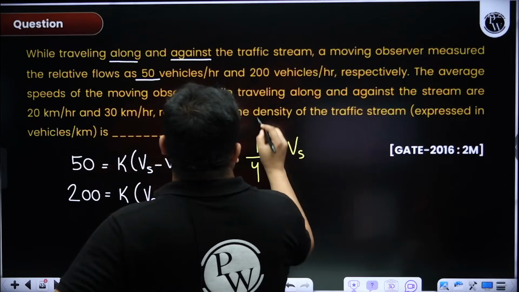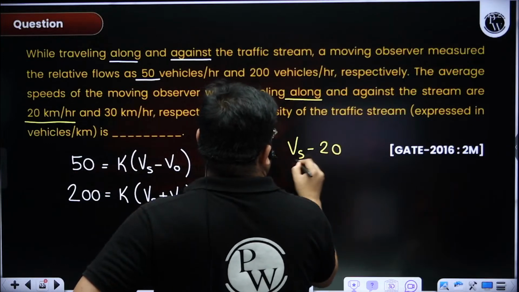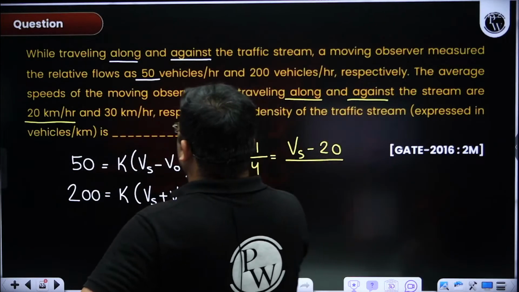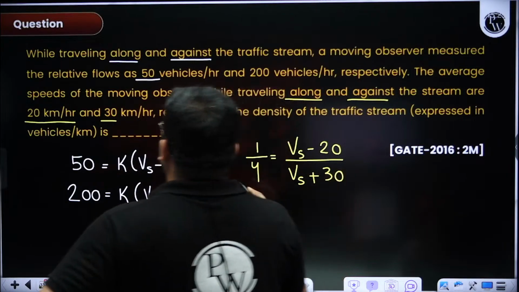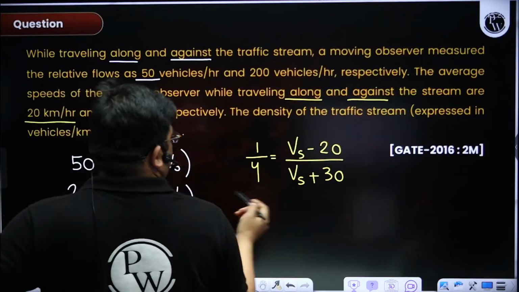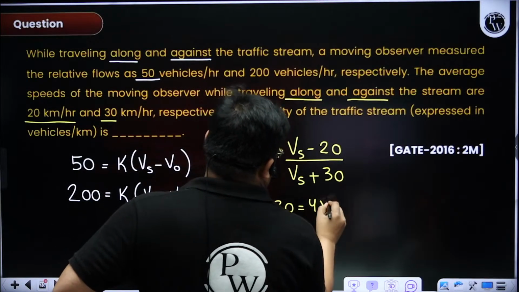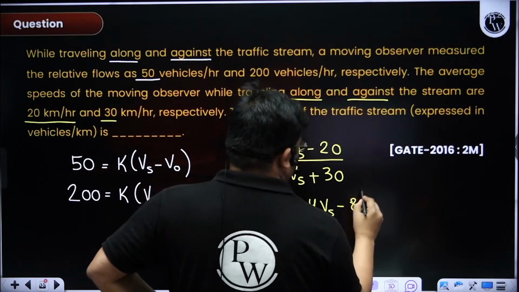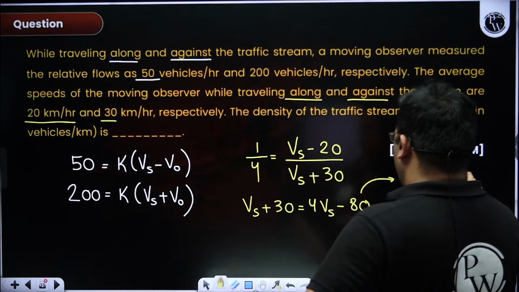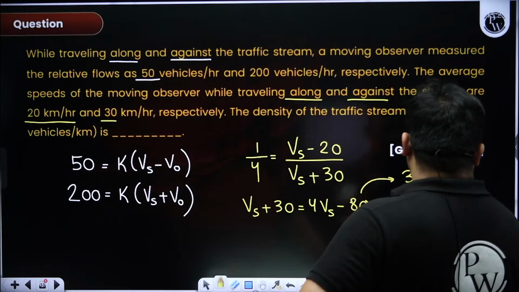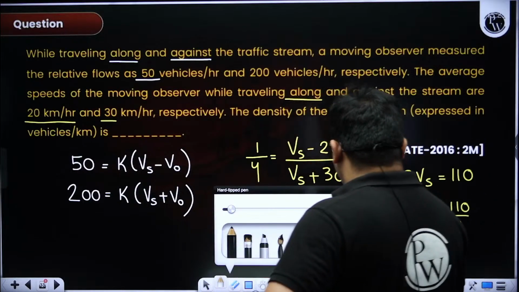Now see, while traveling along, V naught is 20. So Vs minus 20. And then against means Vs plus 30, because against 30, along 20. Now we can solve. This will be Vs plus 30 for Vs minus 80. Then this will be 3 Vs is equal to 110. So Vs will be equal to 110 divided by 3.